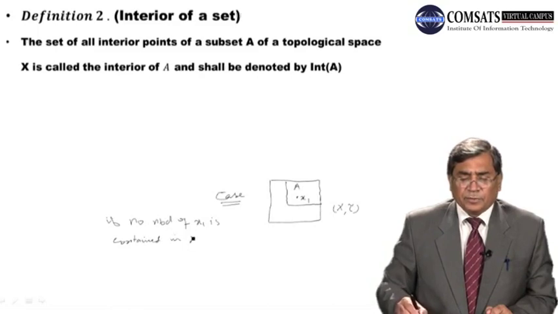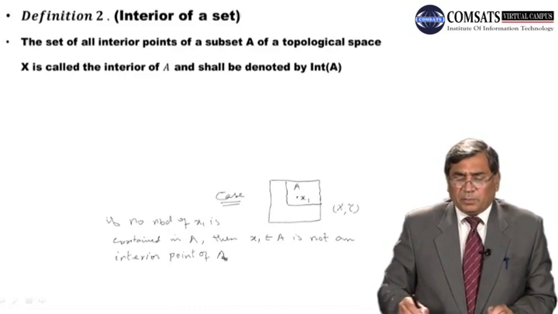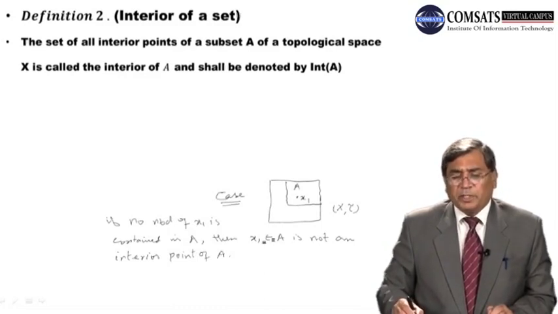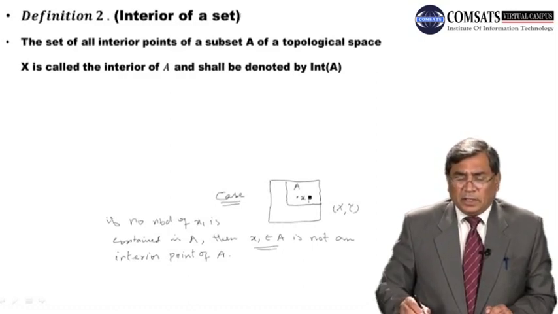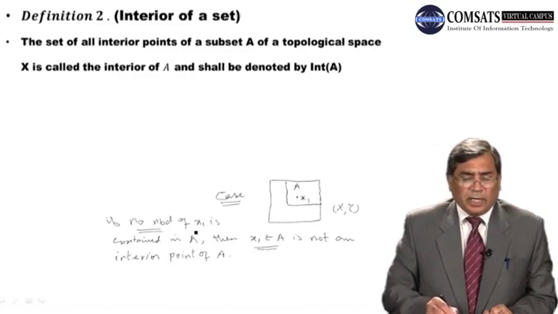then x1 belonging to A is not an interior point of A. Okay, dear students, it is a point of A although, but it may not be an interior point of A if there does not exist any neighborhood which is contained in A. If no neighborhood of x1 is contained in A, we cannot find any neighborhood of this point x1 that is contained inside it.